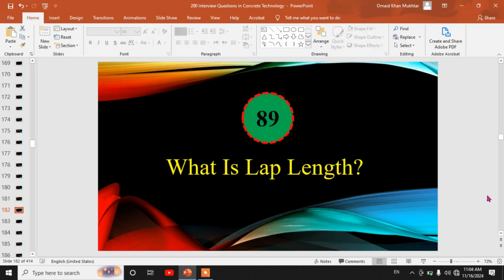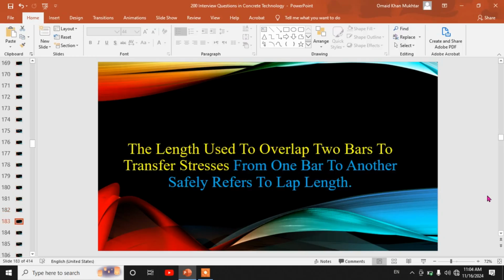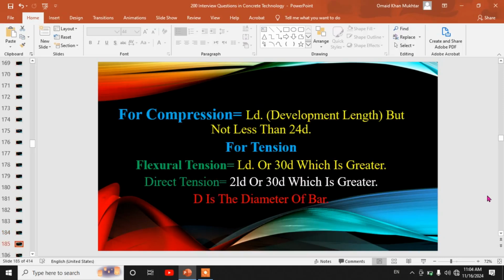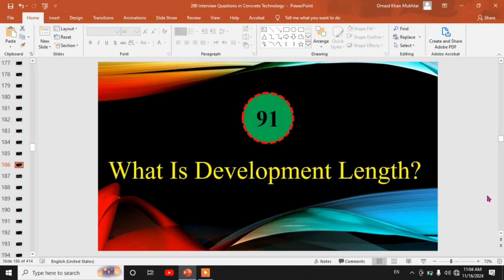89th, what is lap length? The length used to overlap two bars to transfer stresses from one bar to another safely refers to lap length. 90th, what is the value of lap length? For compression, it is LD, meaning development length, but not less than 24 times D. For flexural tension, it equals LD or 30 times D, whichever is greater. For direct tension, it equals 21D or 30D, whichever is greater. D is the diameter of bar.